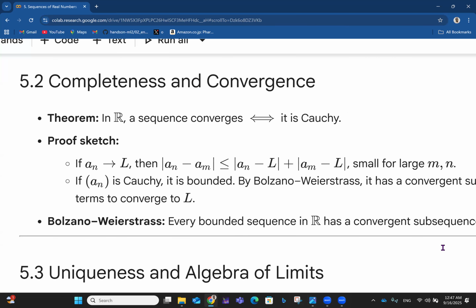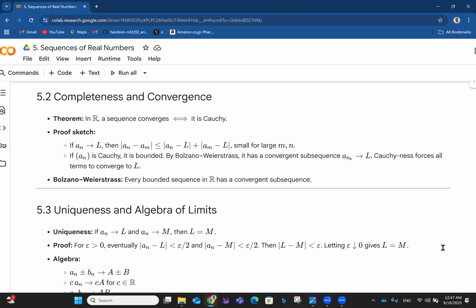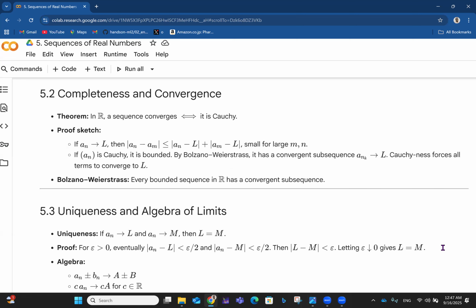So let's move on to completeness and convergence. Of course, in the previous video, we had talked about completeness of real numbers, but here we are also talking about something along that line. This first theorem, I think we're able to prove it: convergence implies Cauchy and Cauchy implies convergence, right? So we have a theorem about completeness and convergence: in the real number system, a sequence converges if and only if it is Cauchy. And if and only if simply means that if a sequence converges, then it means it's a Cauchy sequence.